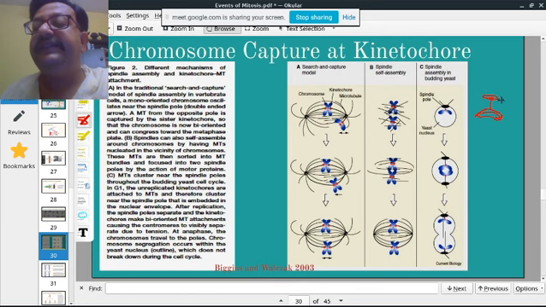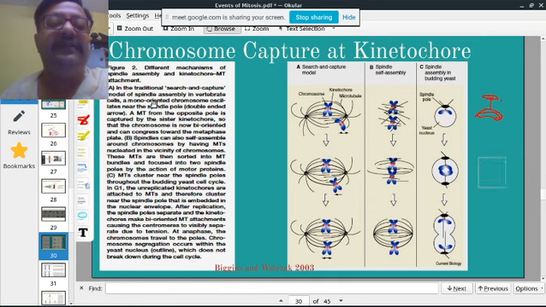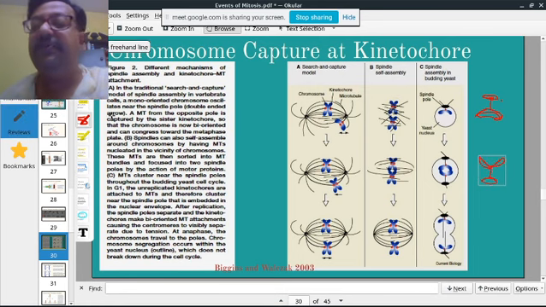This replicates, and say centrosome 1 is on one side, one chromatid is like this, and the other chromatid is like this.